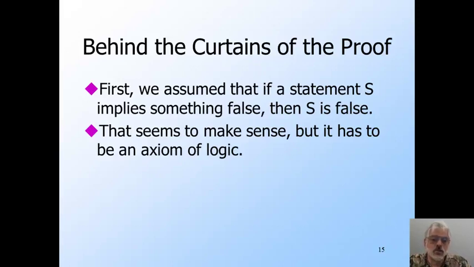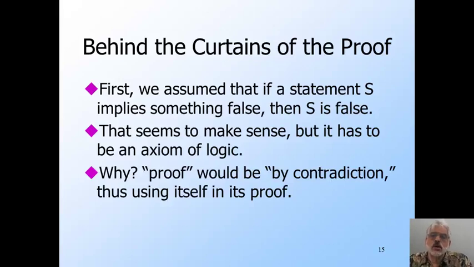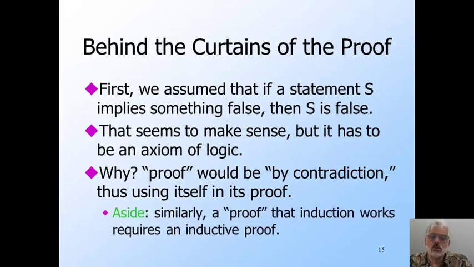However, it doesn't really follow from any more basic principles. You need to take it, or something equivalent to it, as an axiom of logic. If you try to prove that proof by contradiction works, you will have to start with something like, well, assume the rule doesn't hold. That is, you need to assume proof by contradiction works in order to prove that it works. An amusing sidelight is that proof by induction, another staple of this course, is also something that needs to be assumed. If you try to prove that proof by induction works, you wind up either using a proof by induction or, what is equivalent, a proof by least counterexample.